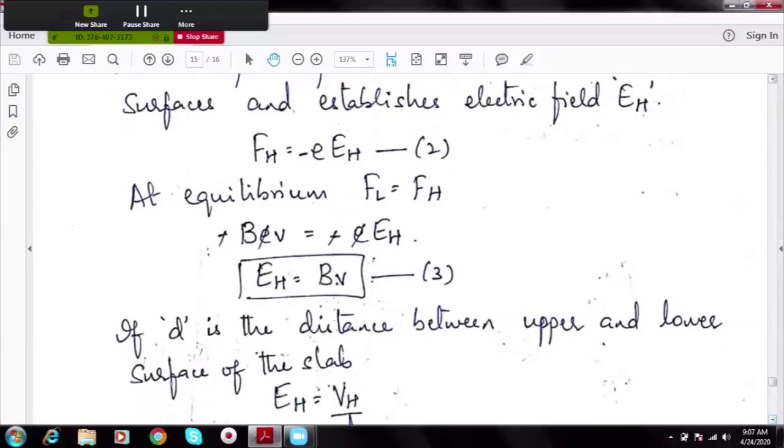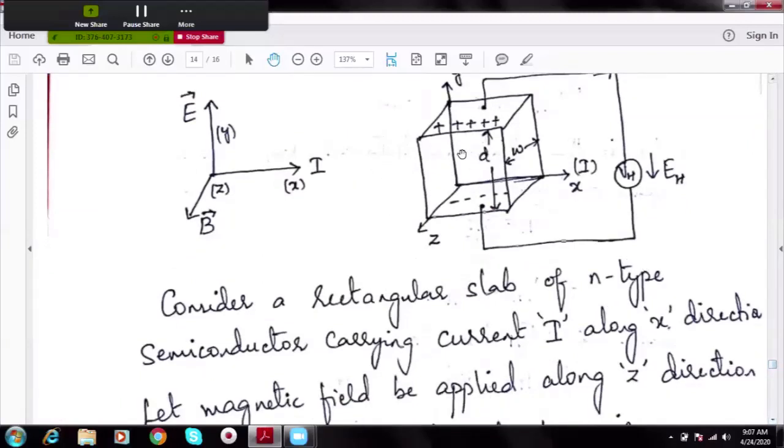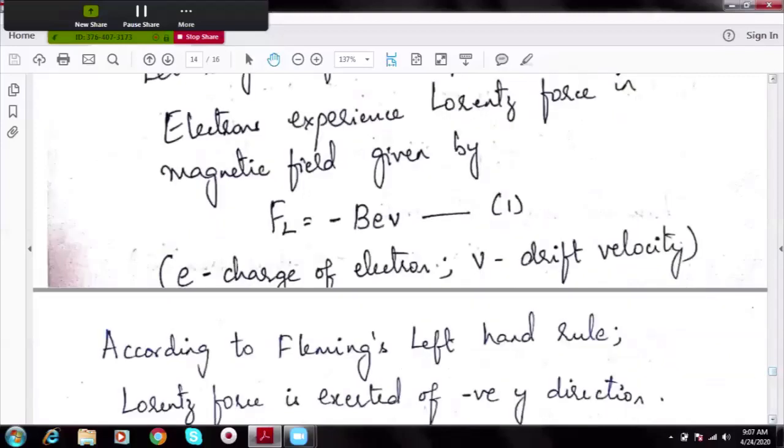Now in the diagram, let D be the distance between the top and bottom end of the slab, and W be the thickness of the semiconductor slab.